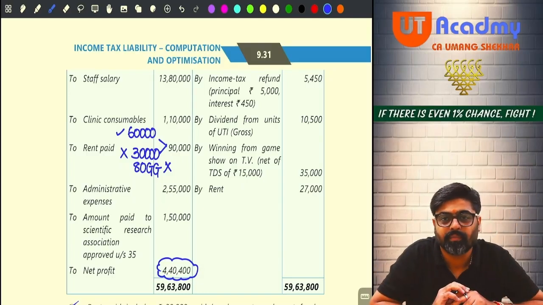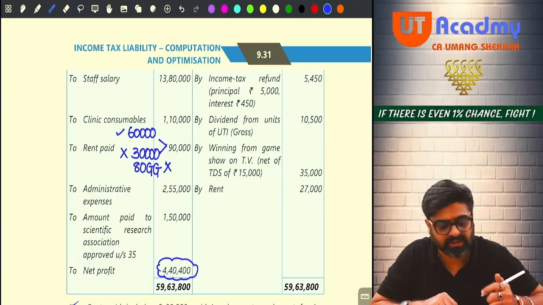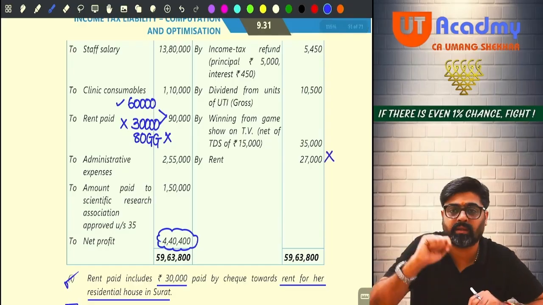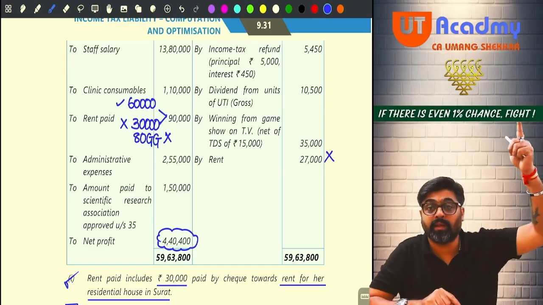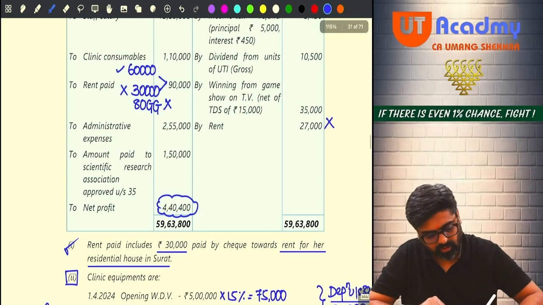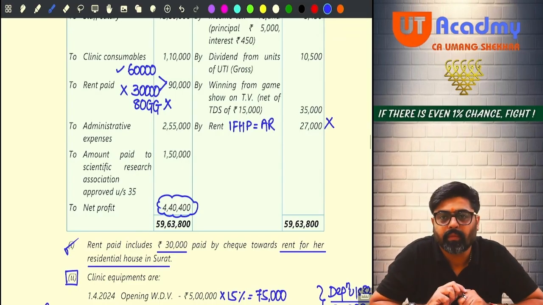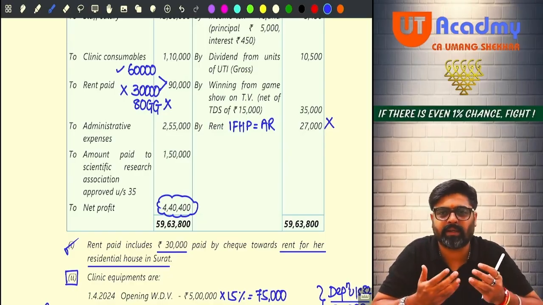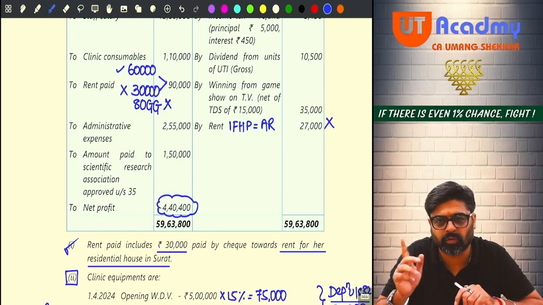Got it, sir? Now tell me, earning this kind of rent is not a professional income. No, this is your house property income. So this is not a professional income. Why have you added this? Reduce it from the profit and show this amount under the head house property. This will be your income from house property, and under the head house property this will be your actual rent. In the absence of any information regarding the municipal value, fair rent, or standard rent of the Surat property, will you be able to calculate the expected rent of the Surat property? No.